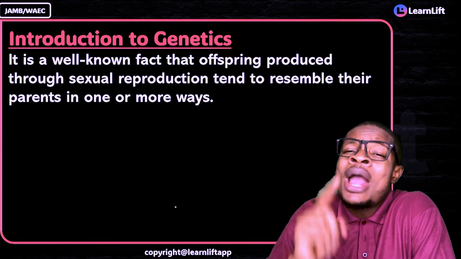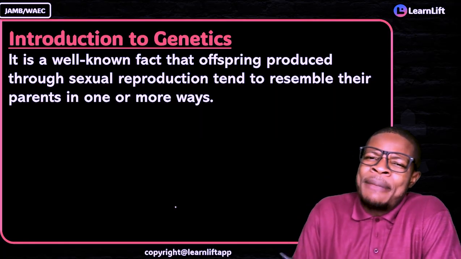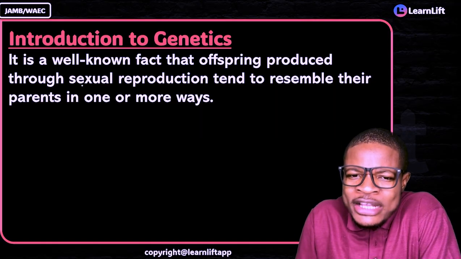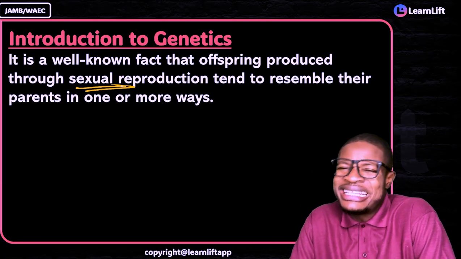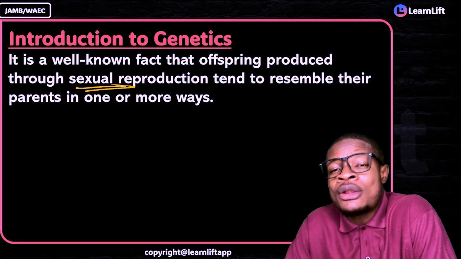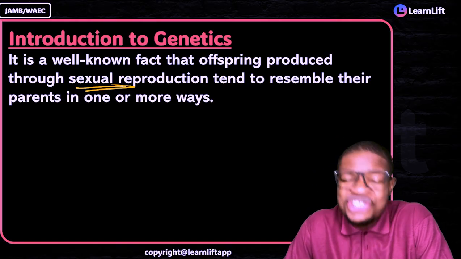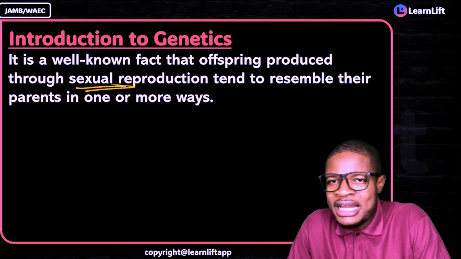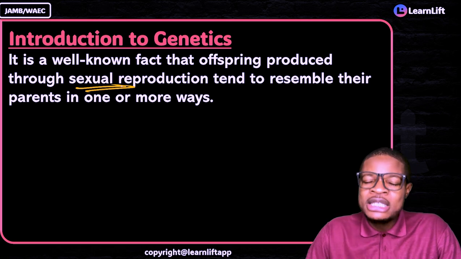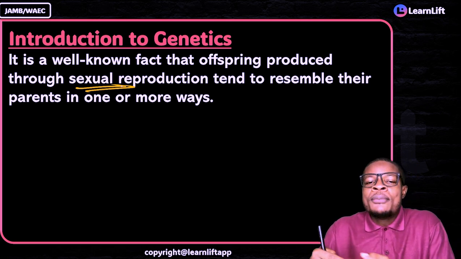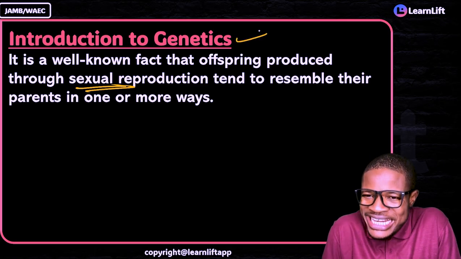Understand that it is a well-known fact in biology that offsprings produced through sexual reproduction tend to resemble their parents in one way or another. For example, when they look at you, you have a striking resemblance with your father. Some of you look so much like your father, some of you look like your mom. Some people resemble either their parents or their grandparents. Why? Because of genetics.